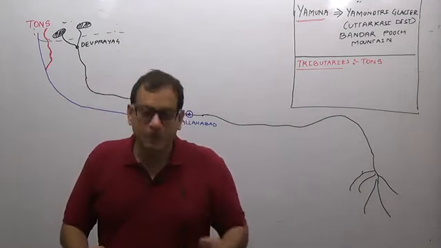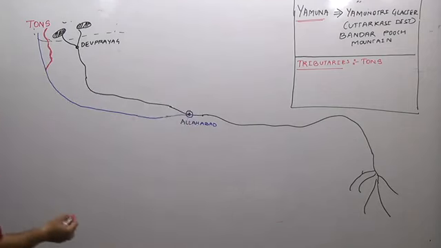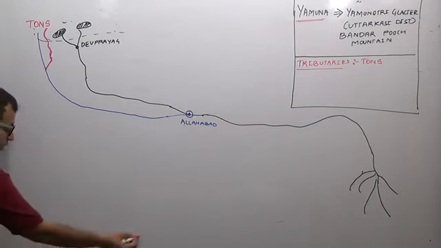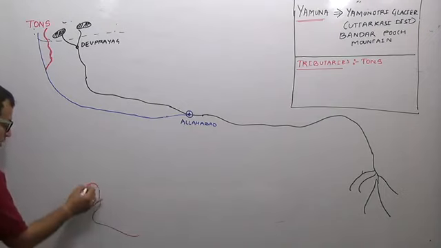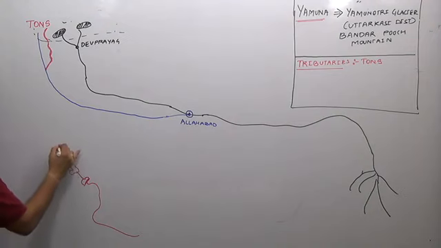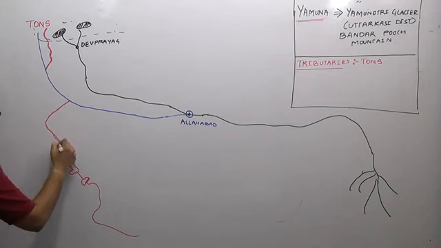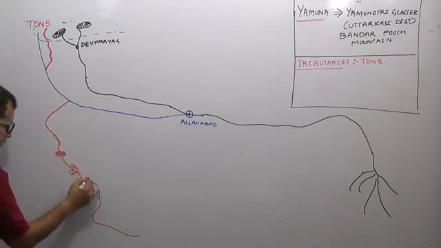Other than the Tons, most of the tributaries of river Yamuna originate on the peninsular plateau. One of the most important tributaries here is river Chambal.